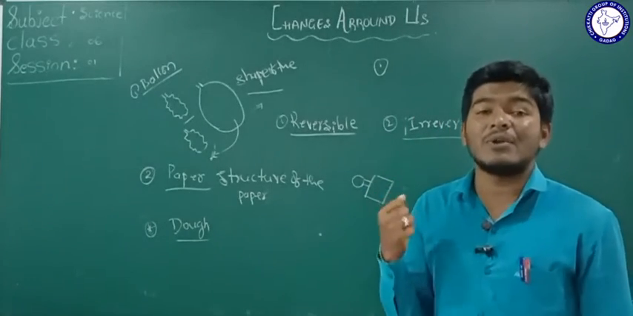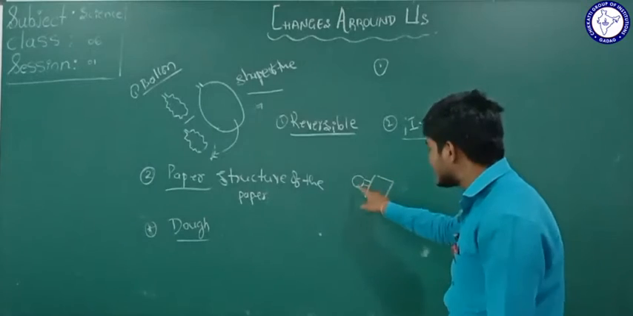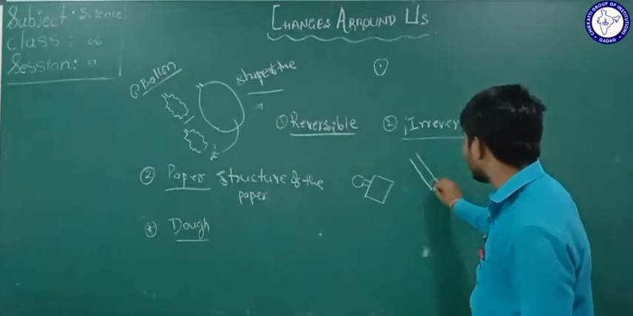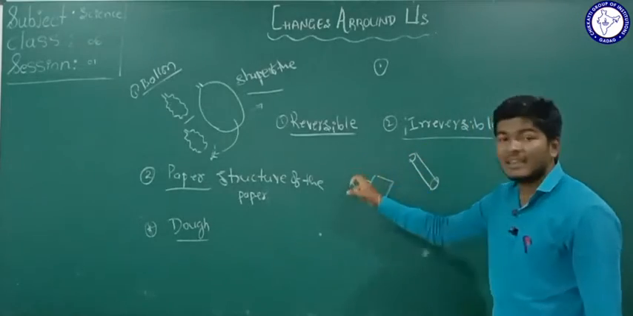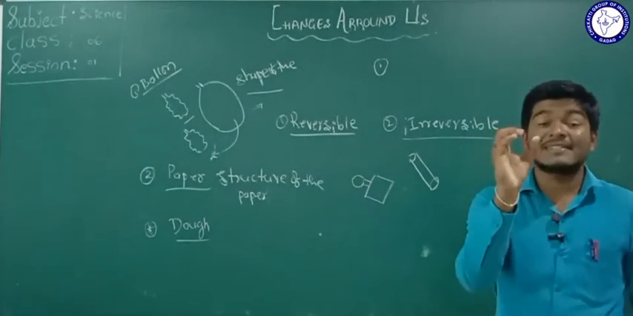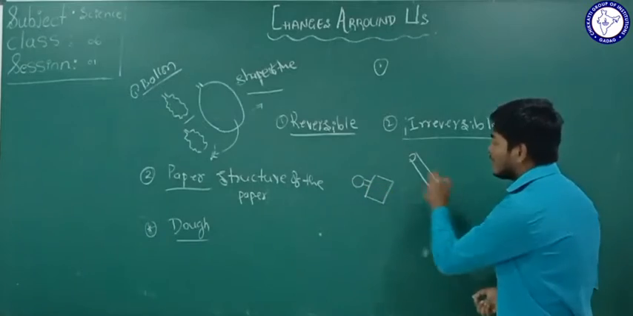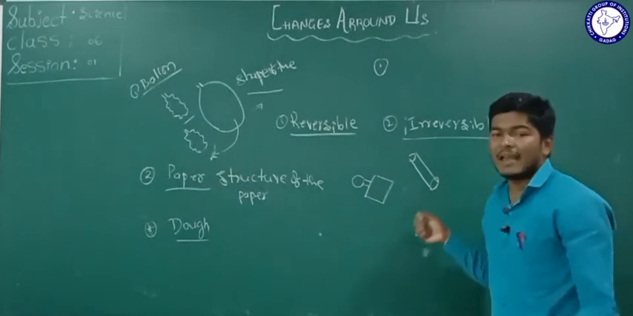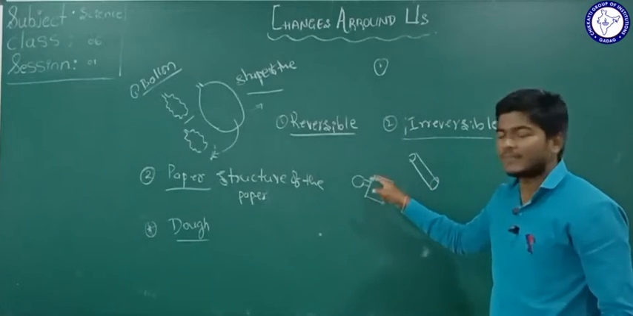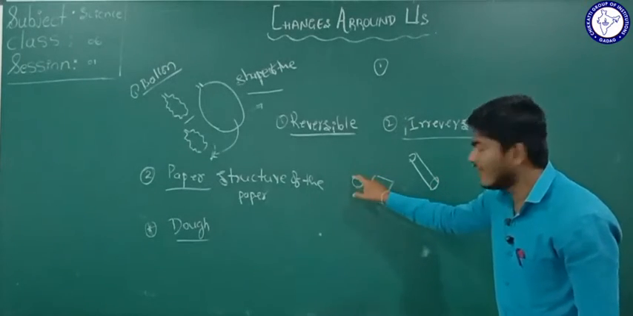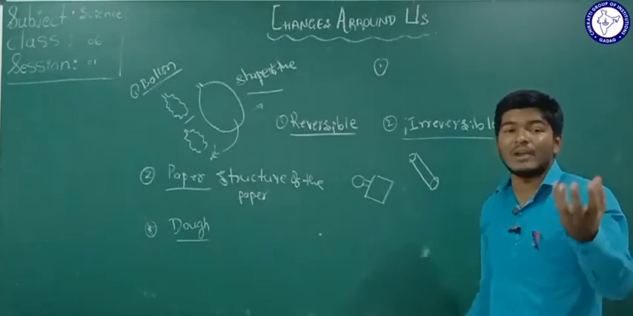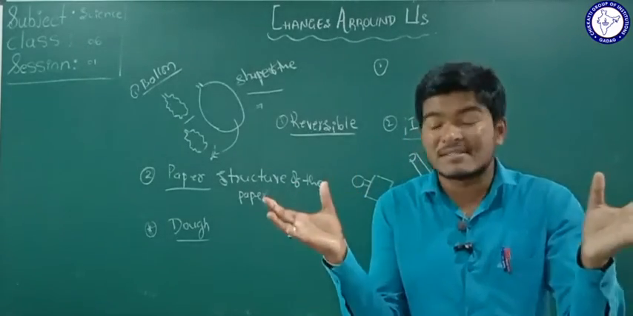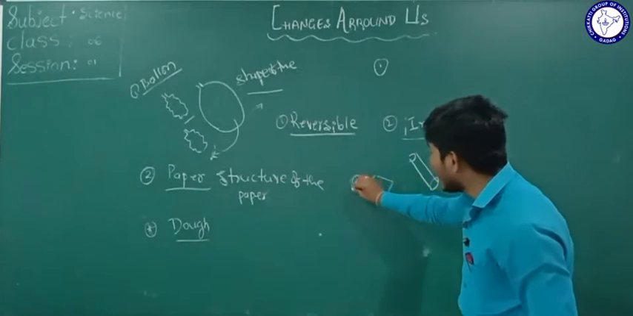But how are they going to insert that handle? Because the size of the ring is smaller than the size of the handle. The size of the ring is smaller than the size of the handle. But how are they going to insert this handle into this blade? They insert it by heating. They are going to heat the ring. When the metal ring is heated, it expands. The size of the ring expands.